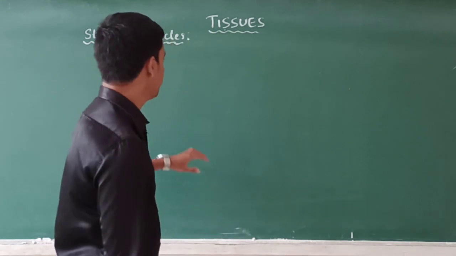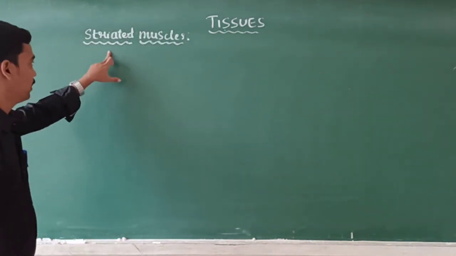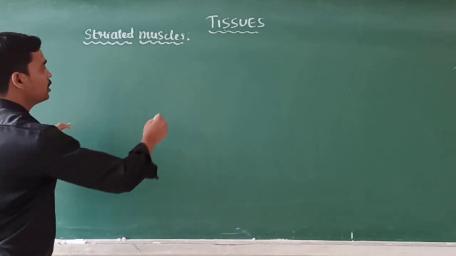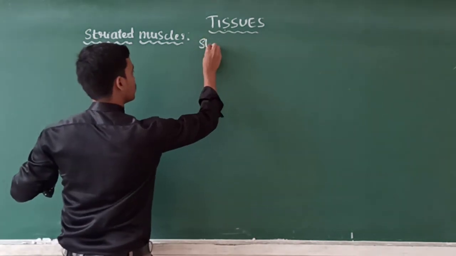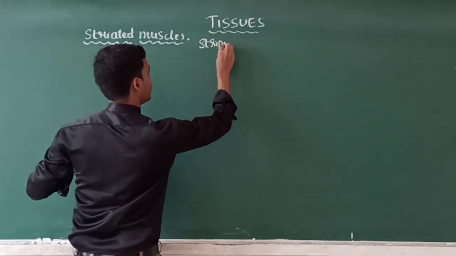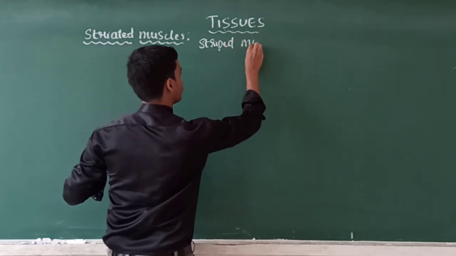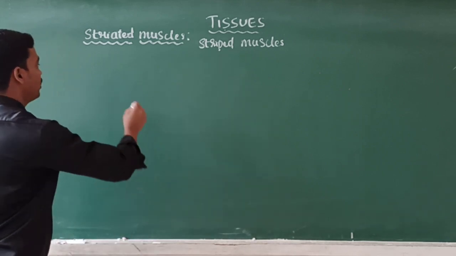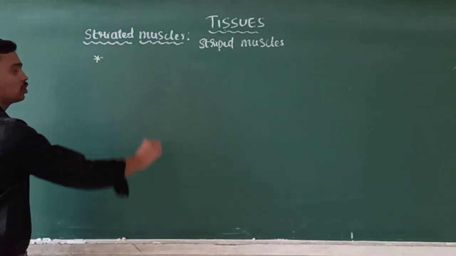The first type of muscular tissue is striated muscles. These striated muscles are also called striped muscles. Let's discuss the characteristics of the striped muscles.